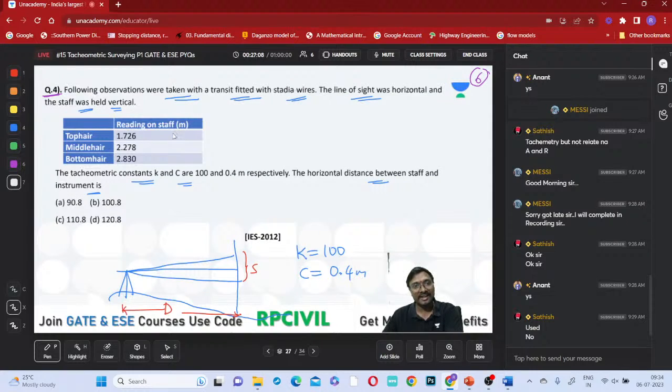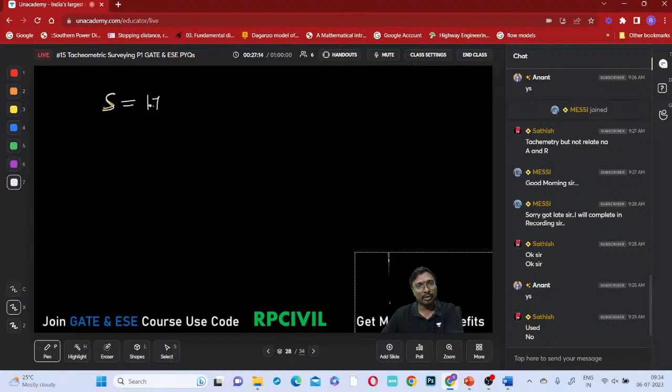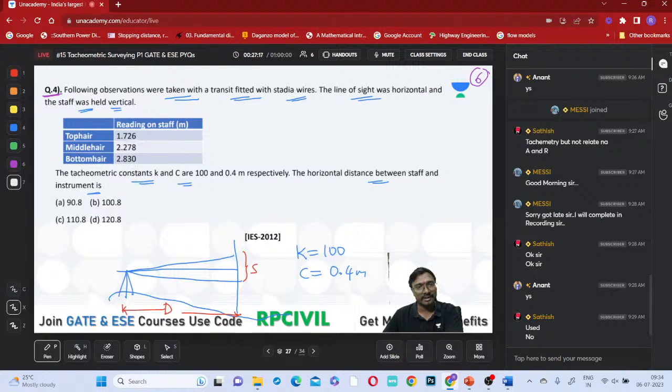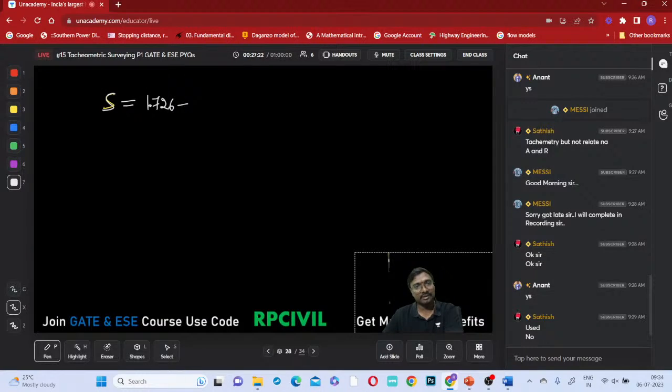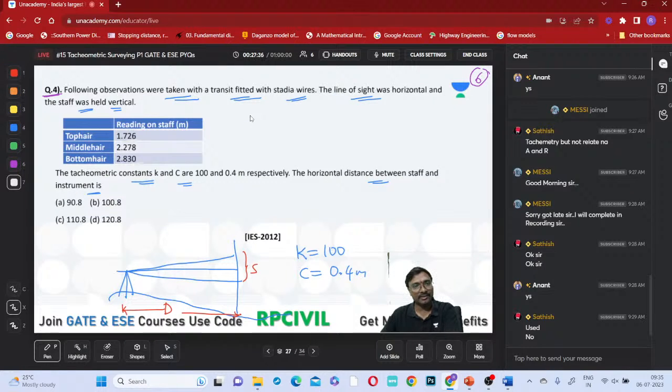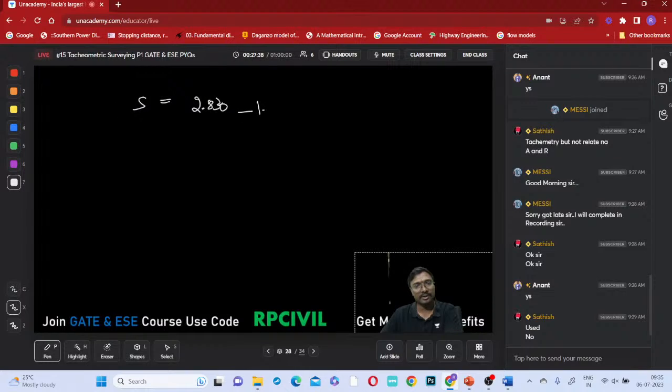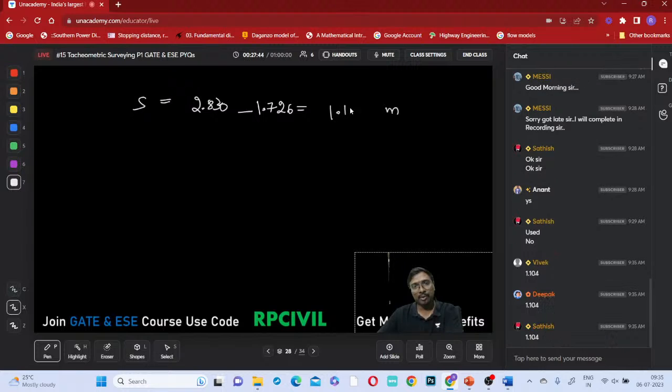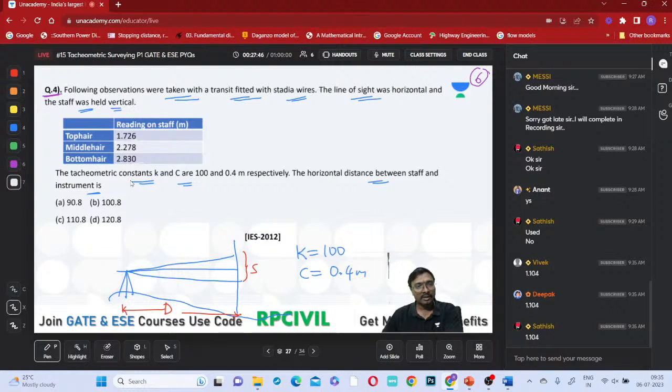Top reading minus bottom reading: top here 1.726, so 1.726 minus, sorry, 2.830. It is reversed, so 2.830 minus 1.726. So what is the staff intercept? How many meters? 1.104 meters, right?